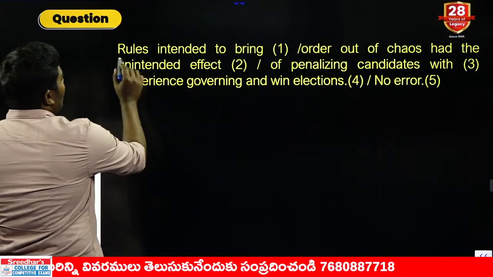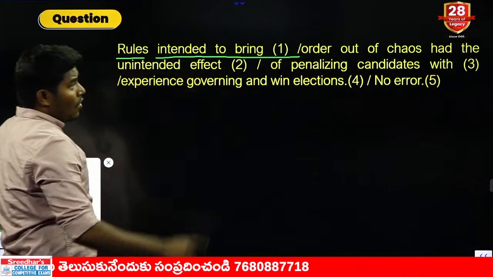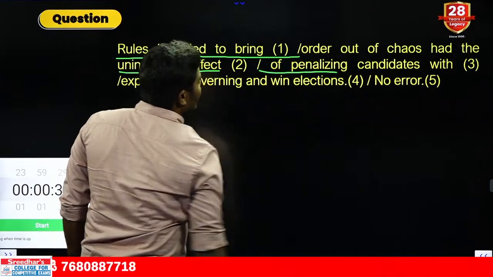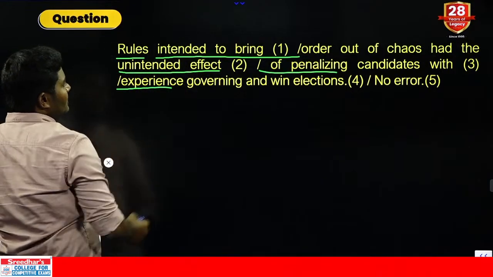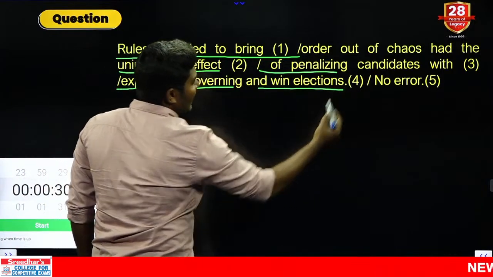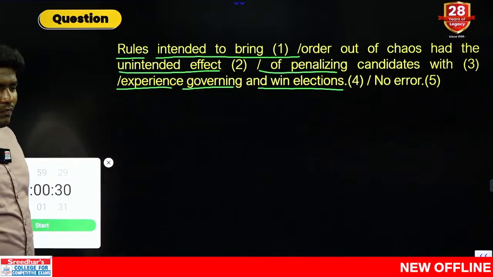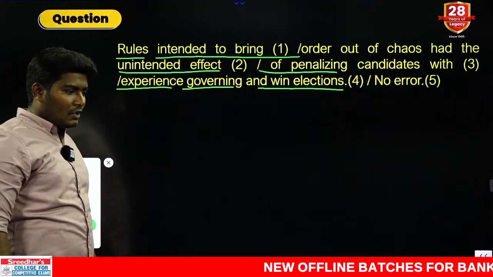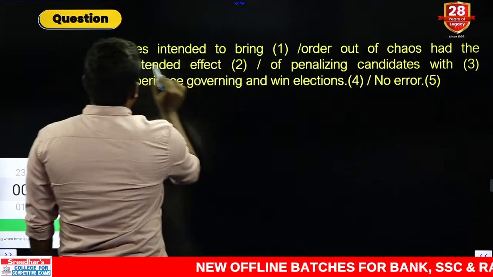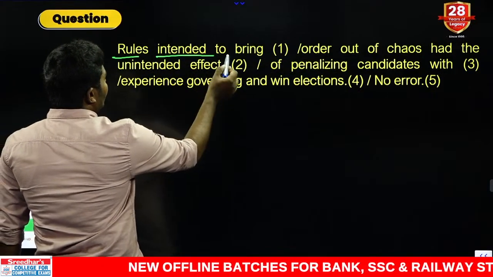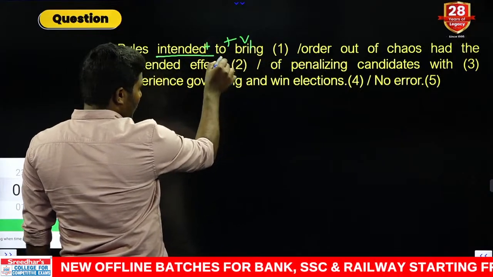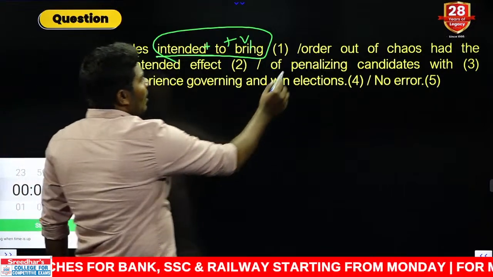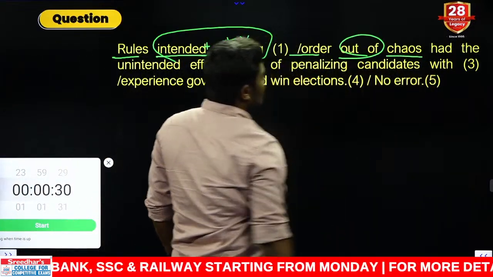Rules intended to bring order out of chaos had the unintended effect of penalizing candidates with experience, governing and win elections. Tell me which is your answer? 4. Anything else? 5. Some of you have gone for 5. 2. Okay. Look at the sentence very carefully. Rules intended to, followed by V1; intended is followed by "to". This is a fixed combination. Intended to bring order out of chaos.